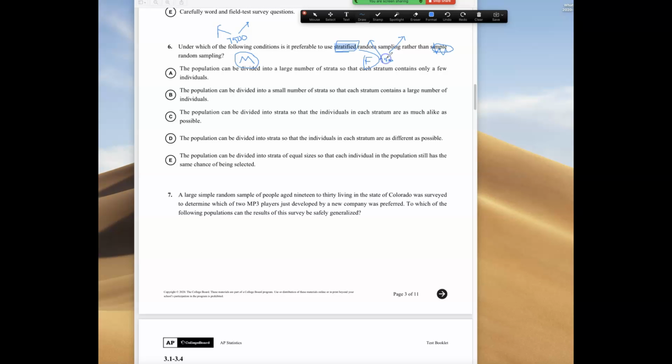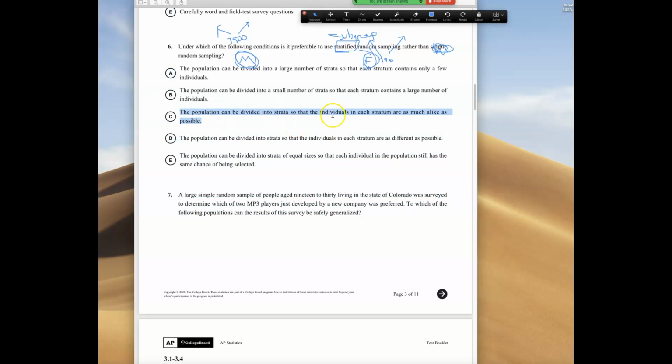But if we just sampled and asked all at once, we wouldn't know. Stratified is good when you can put things into subgroups. Stratified is basically subgroups, so each subgroup should be as alike as possible. That's my sweet handwriting there. So the answer is divided into strata so that each stratum is as much alike as possible. The population can be divided into groups so those in each subgroup are as much alike as possible. And then we're trying to test in subgroups whether there's a difference.